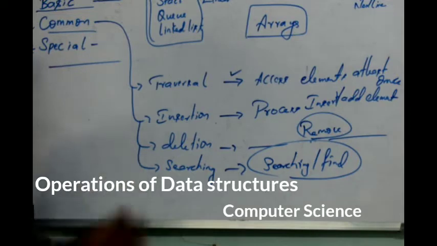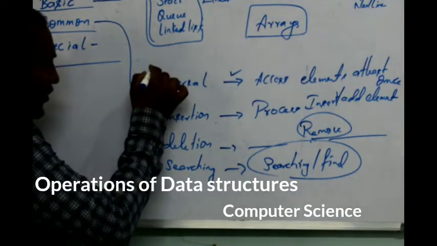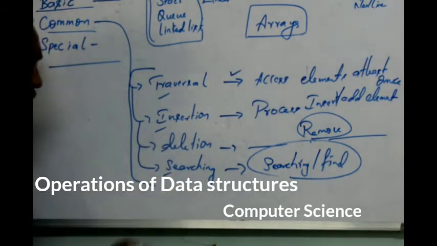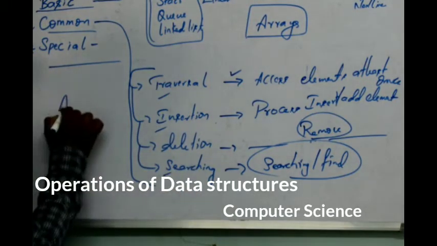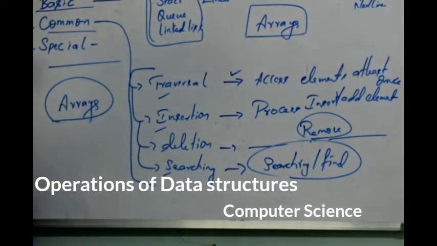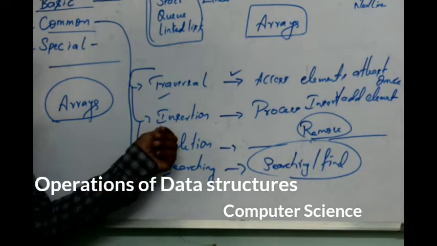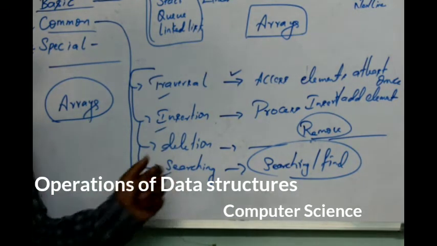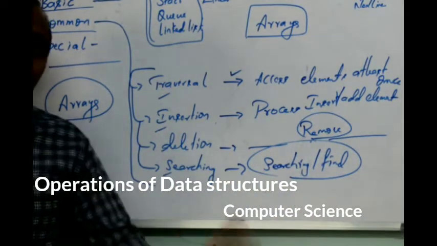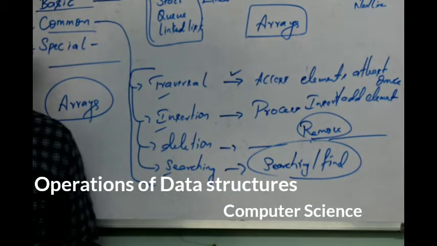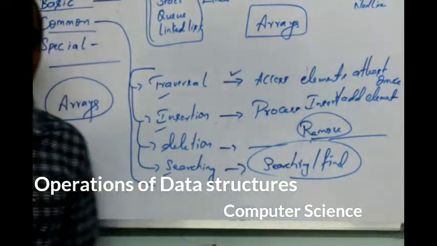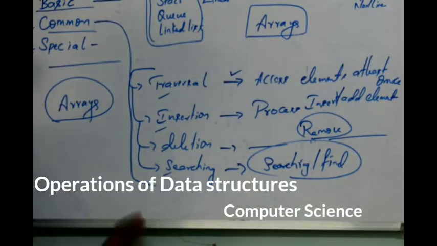Okay, now let me be clear. These functions we are discussing, that is traversal, insertion, deletion and searching, will also be repeated in one more chapter called arrays. In that chapter we are going to discuss insertion, deletion and searching. So this concept is repeated in the first chapter and also in the last chapter. I'll be explaining only once, so that you can study the first chapter and also the arrays chapter. Hope this is clear.